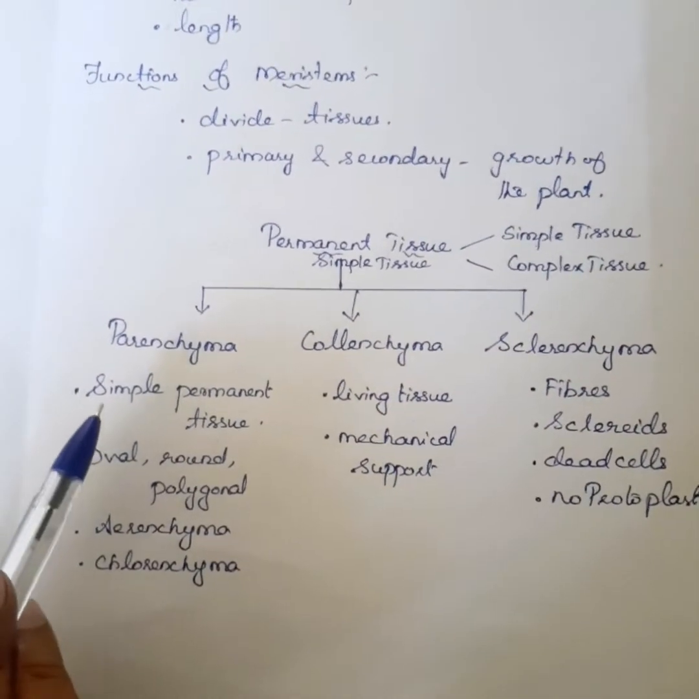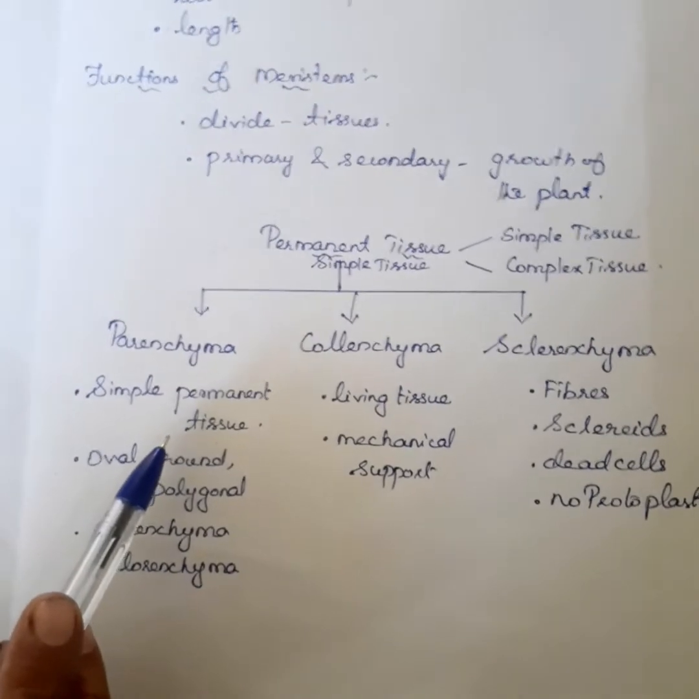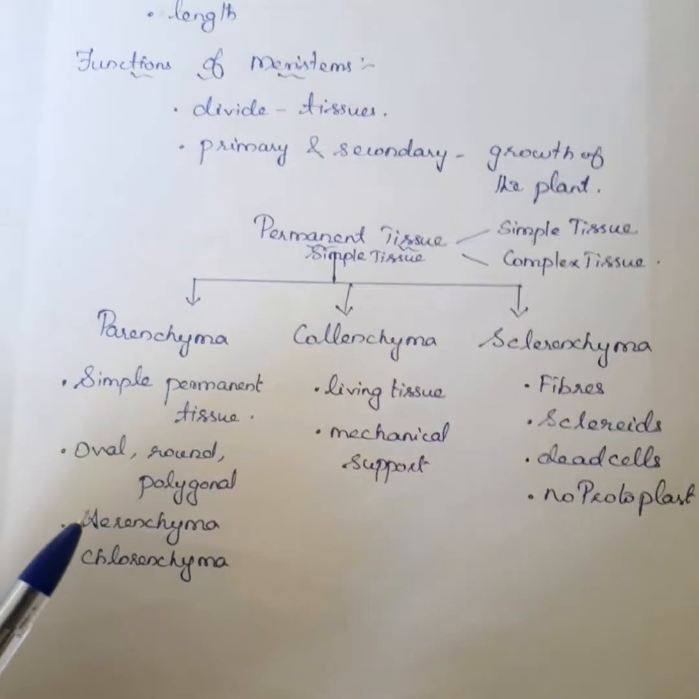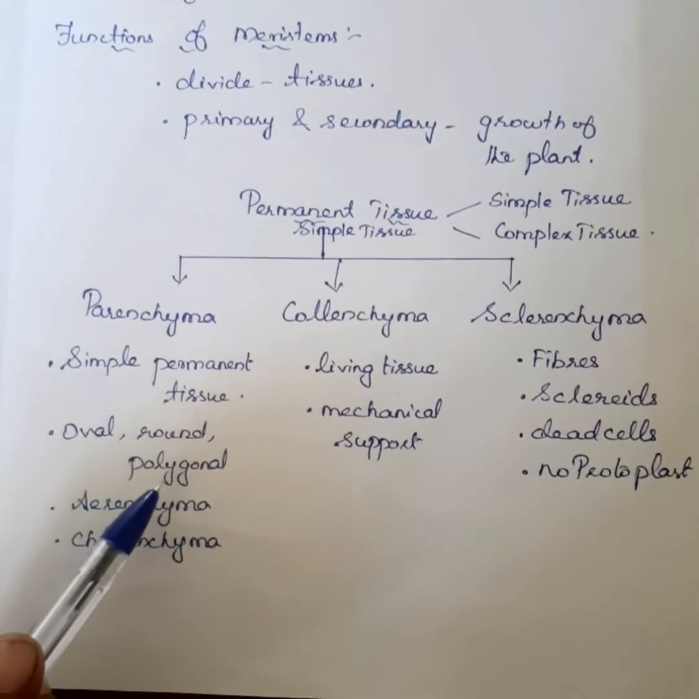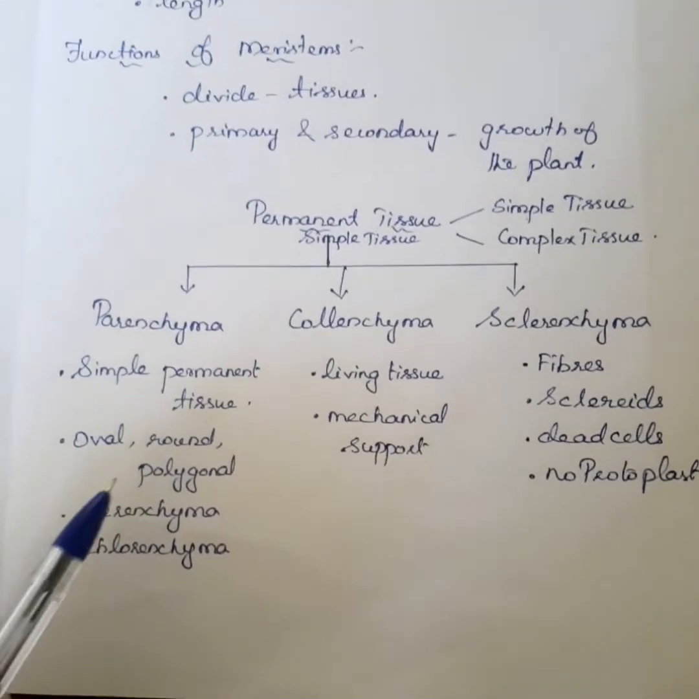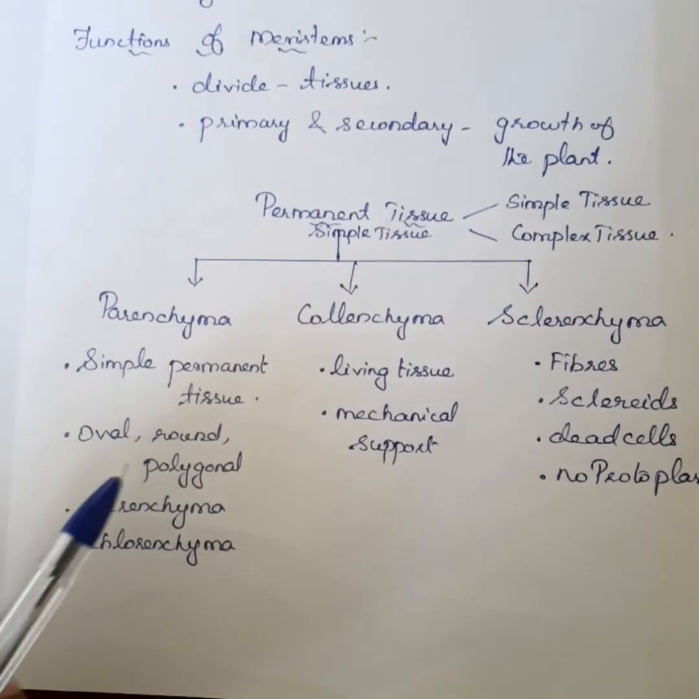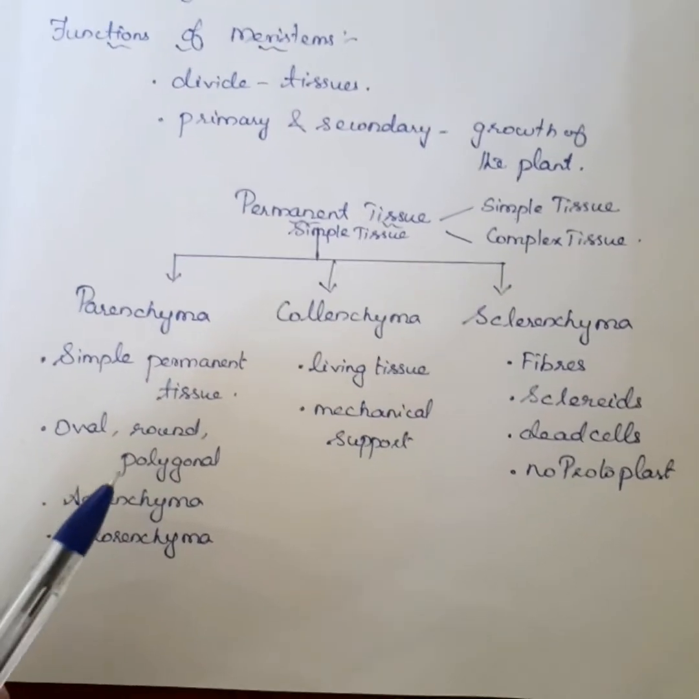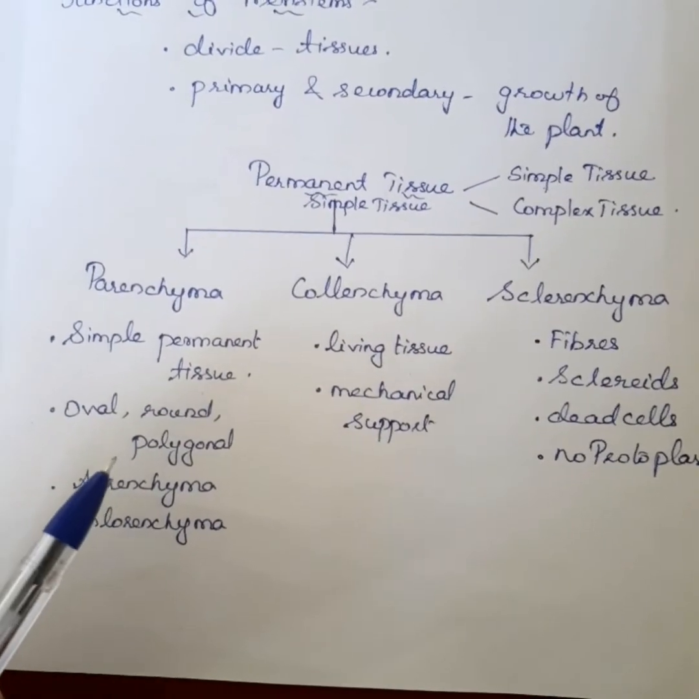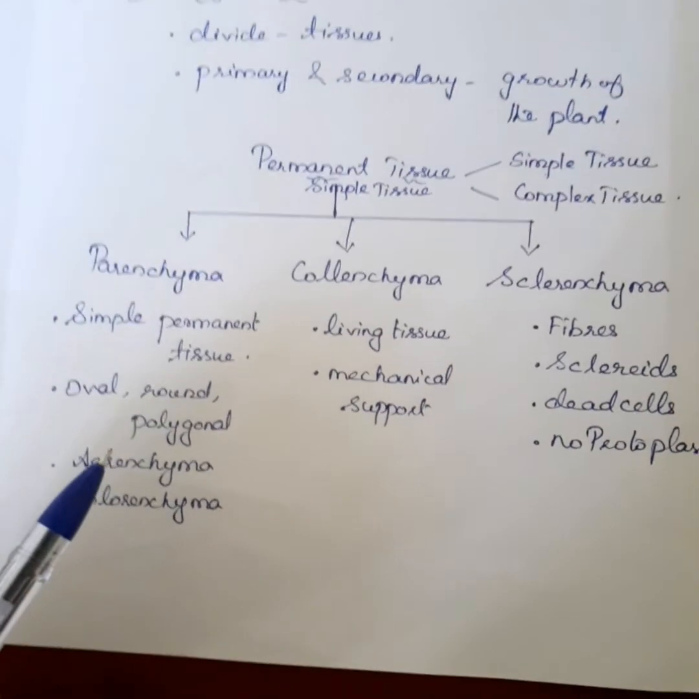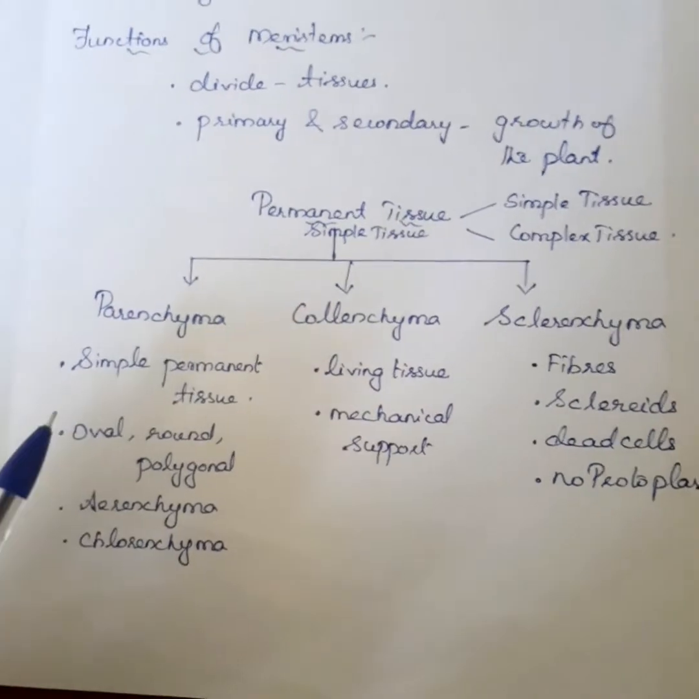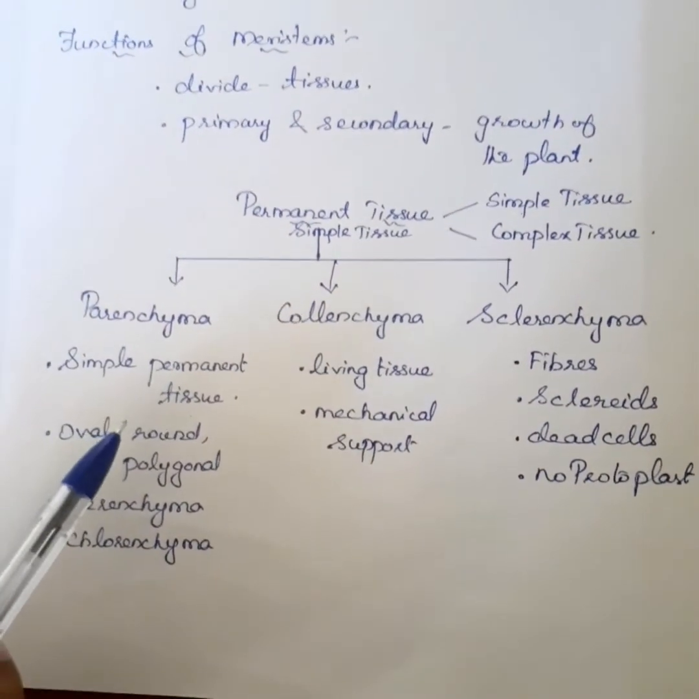Parenchyma is a simple permanent tissue made up of living cells. It is thin walled, and the cells are oval, round and polygonal in shape. It has well developed space. It is made up of only one type of cell, and it is the most common simple permanent tissue. It consists of living cells arranged loosely, and here we find intercellular space. The main function of parenchyma is storage of food material.